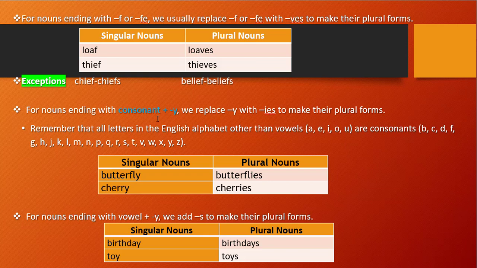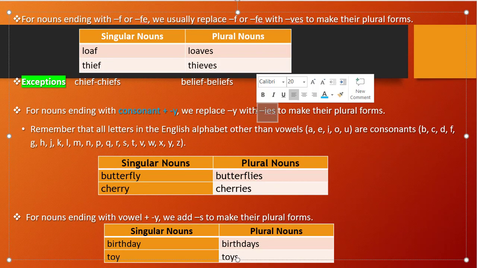Okay, see, the singular nouns given are butterfly and cherry. You see, Y is there, and before Y, L and R are there. In butterfly, Ly is there. In cherry, Ry is there. L and R are consonants, right? So we will replace Y with IES. With what will we replace it? That is IES.